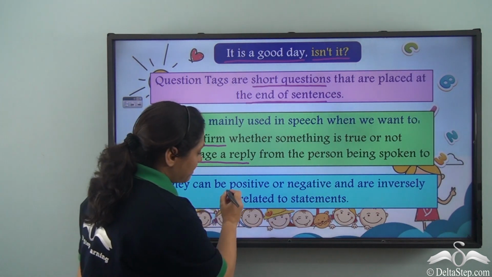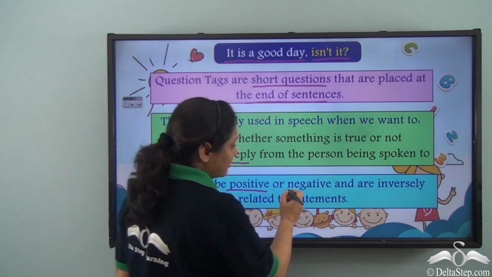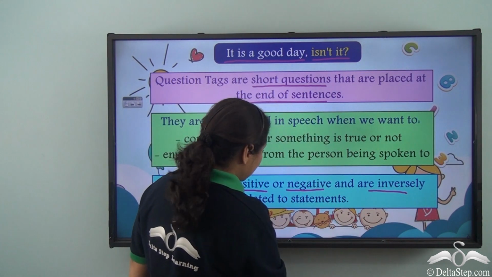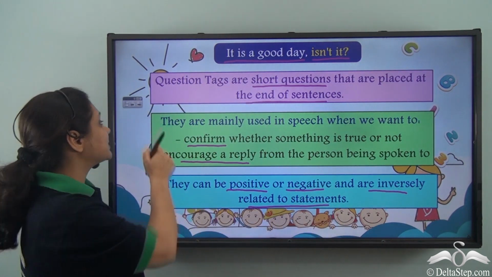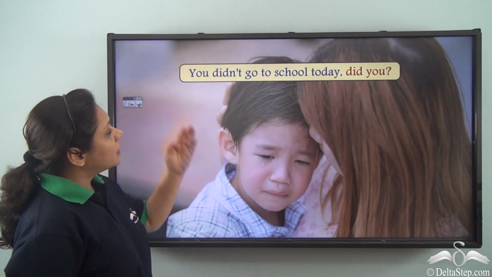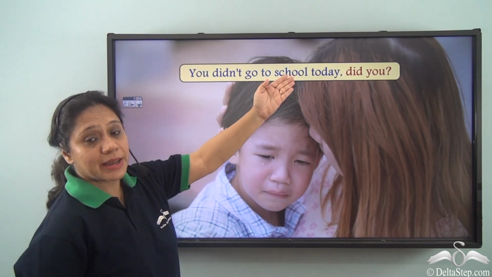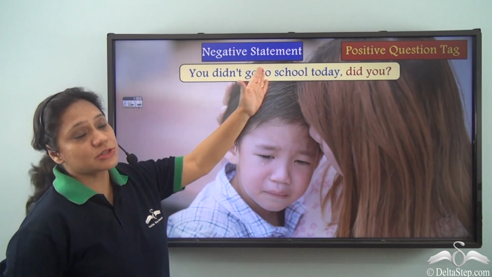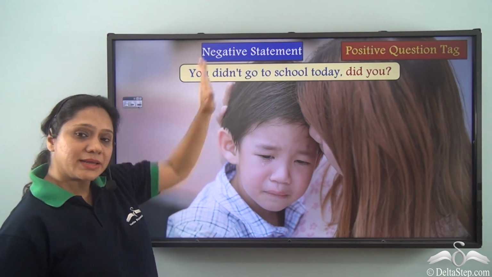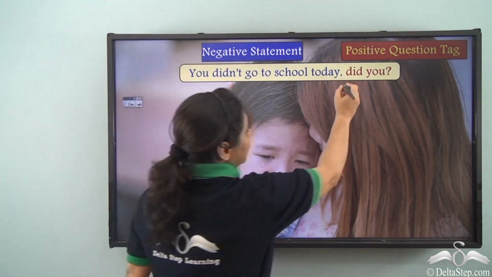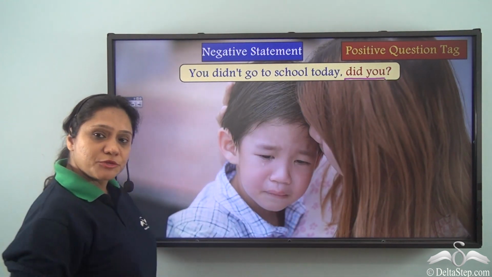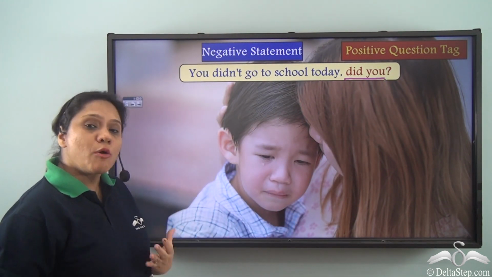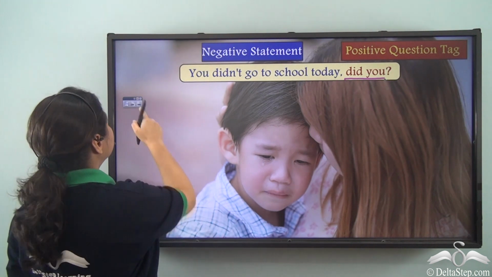Question tags can be positive or negative and are inversely related to statements. You didn't go to school today, did you? Now in this sentence, "you didn't go to school today" is a negative statement and "did you" is the positive question tag used. How have we formed this question tag?